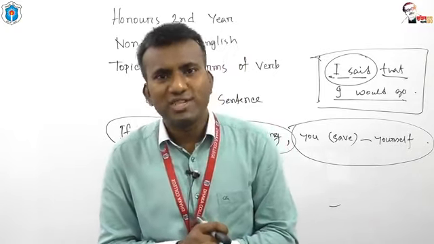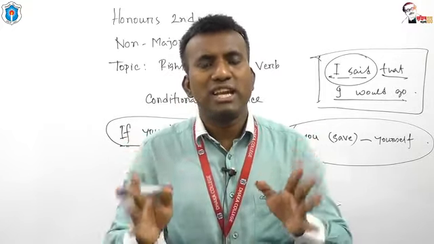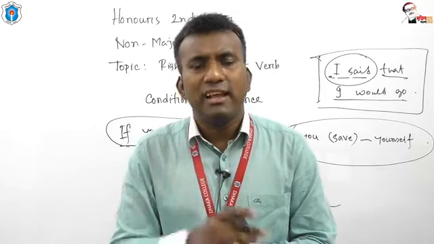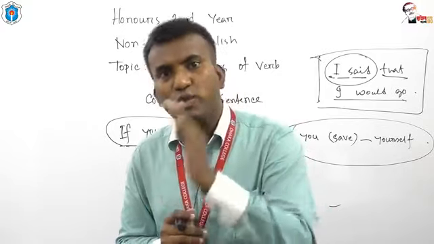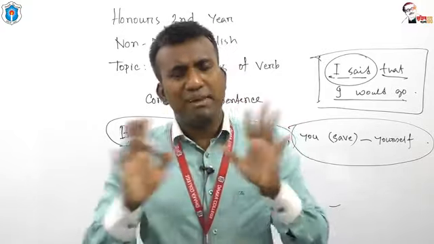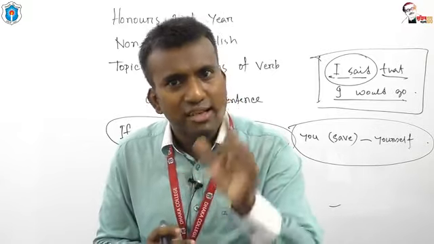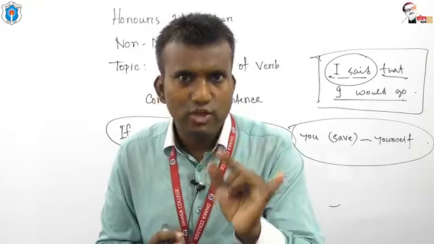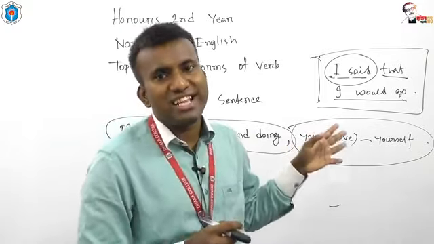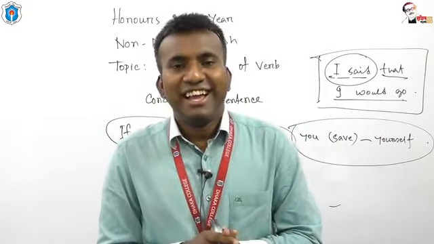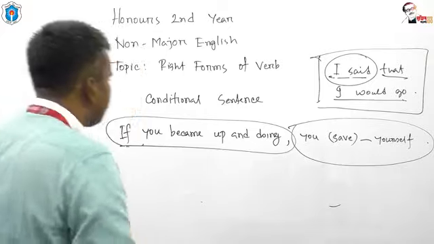Okay. Now, my dear students, let us learn the classification of conditional sentences. I have told you that in each conditional sentence there must be the use of two clauses. One is principal, another is subordinate. In other words, in a conditional sentence there must be the use of two tenses. Two clauses mean two tenses. Clear? So, my dear students, let us start the classification of conditional sentences. Conditional sentences are classified into three types. Look at the board.